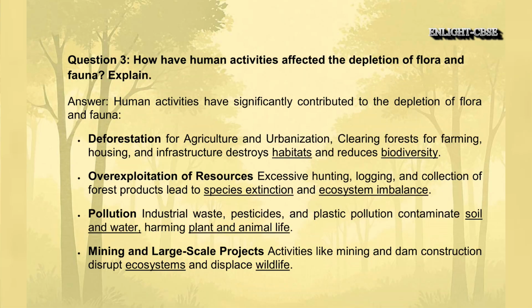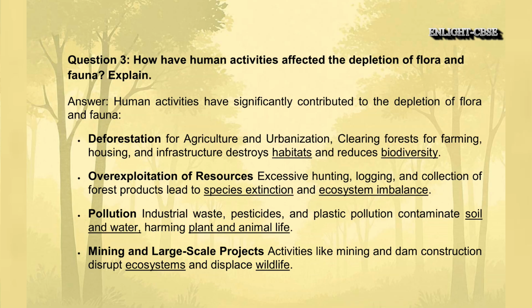Question 3. How have human activities affected the depletion of flora and fauna? Explain. Answer. Human activities have significantly contributed to the depletion of flora and fauna. Deforestation for agriculture and urbanization: clearing forests for farming, housing, and infrastructure destroys habitats and reduces biodiversity.